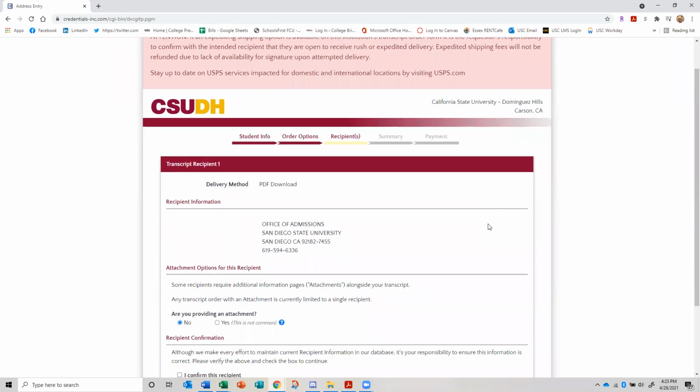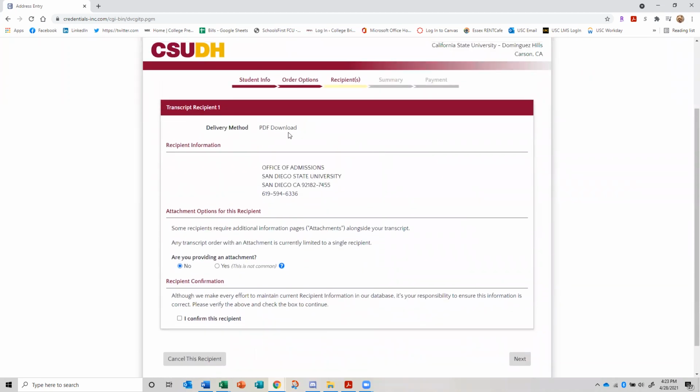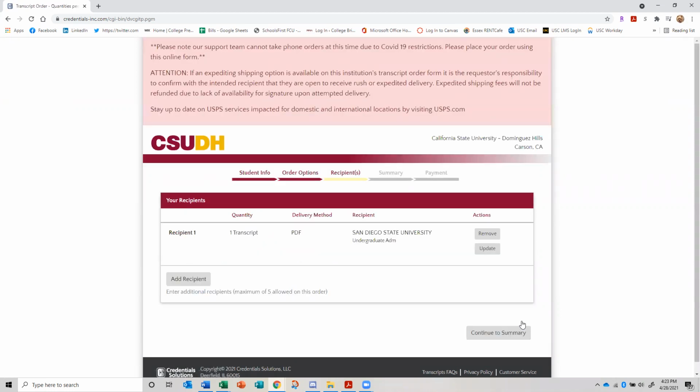Okay. And so we've got delivery method, PDF. It's going to San Diego State or wherever you want it to go. And then it's asking about attachments. Do you need any attachments? No, I'm not going to attach anything. And then you have to confirm. Say, yes, this is correct. This is where I want to send it. We're going to click next.